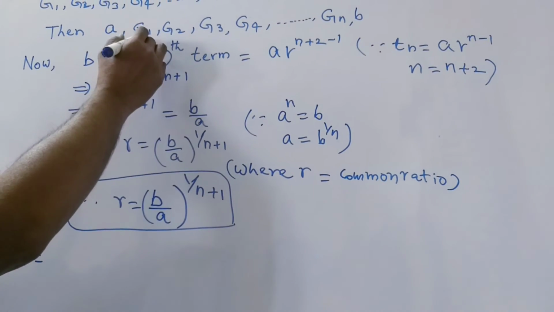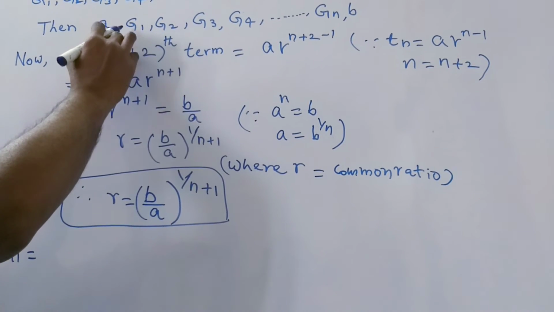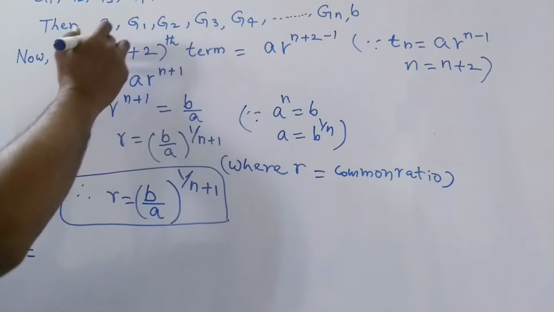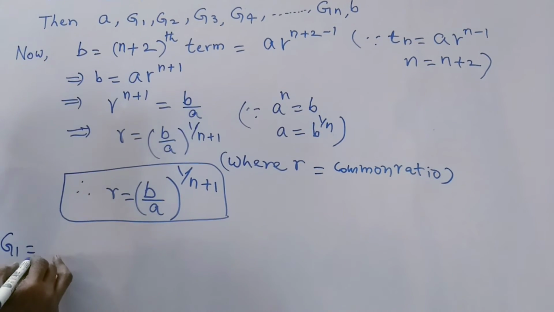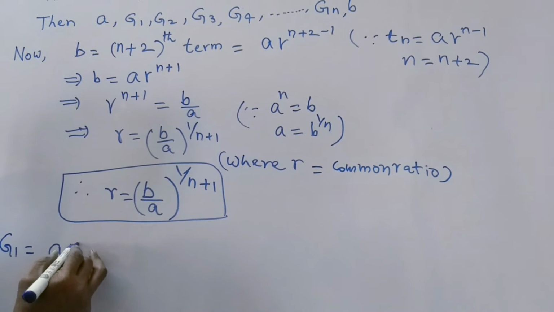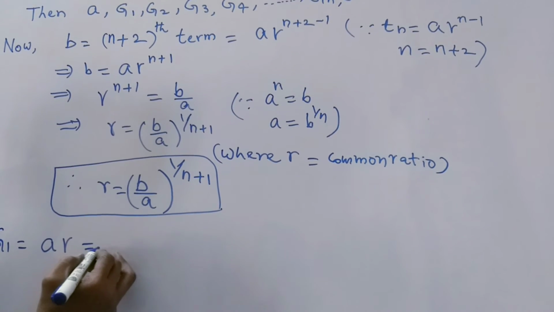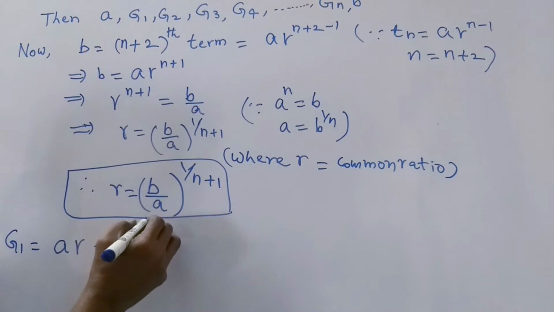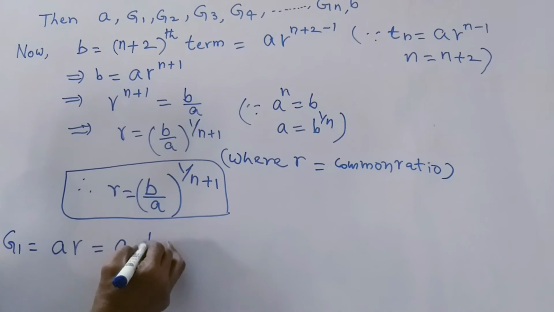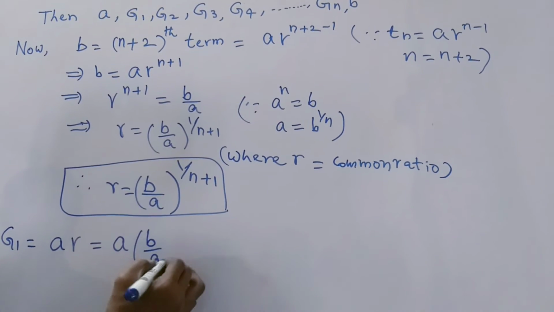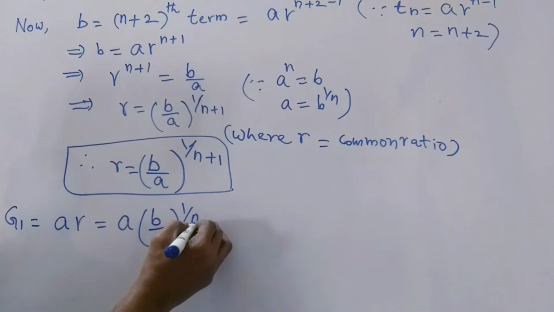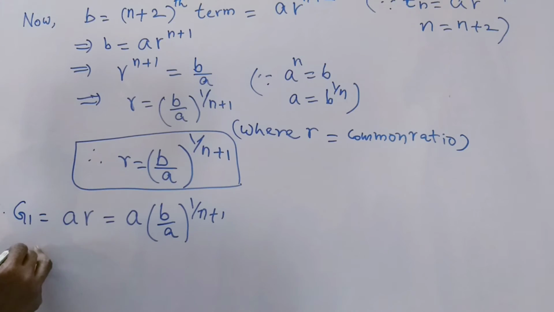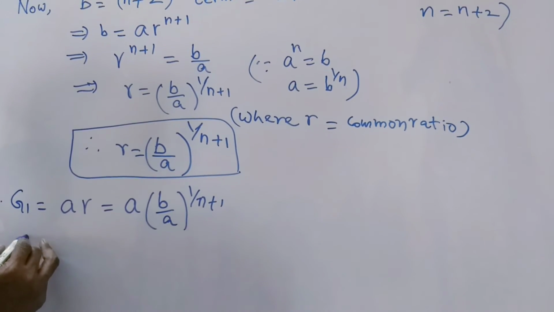This is the second term, the second one here. The second term is ar, a into r. So G1 is equal to a into r, where the common ratio r is equal to (b by a) whole to the power of 1 by n plus 1. This is G1.